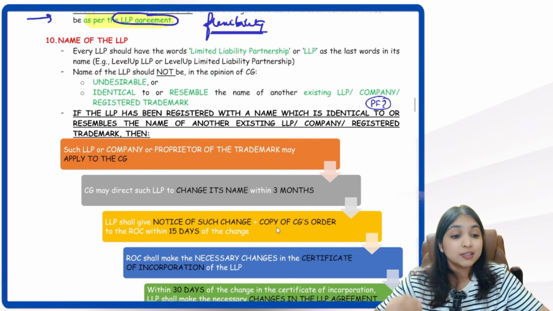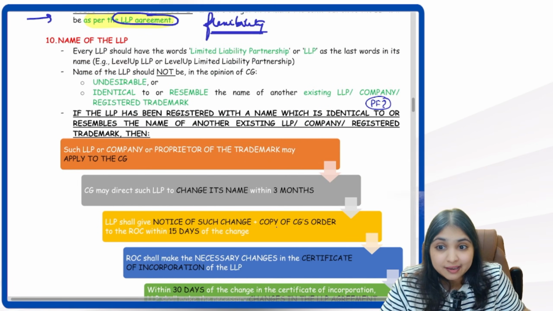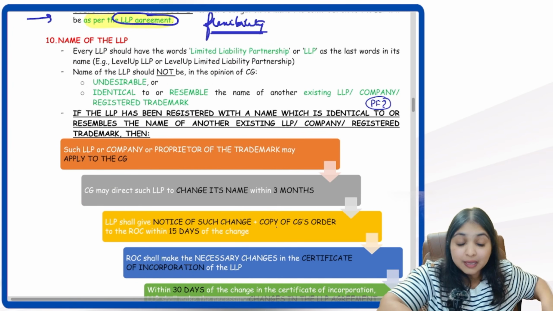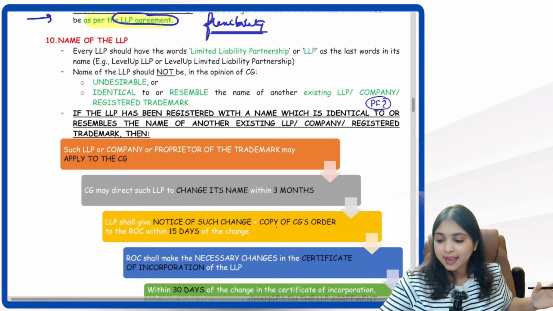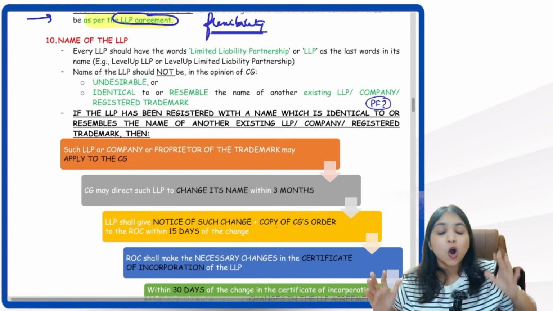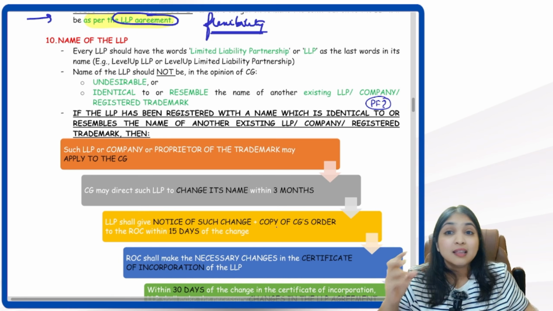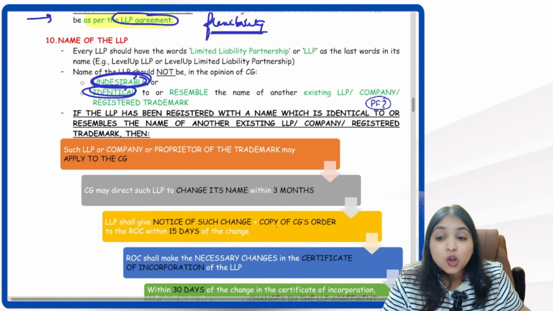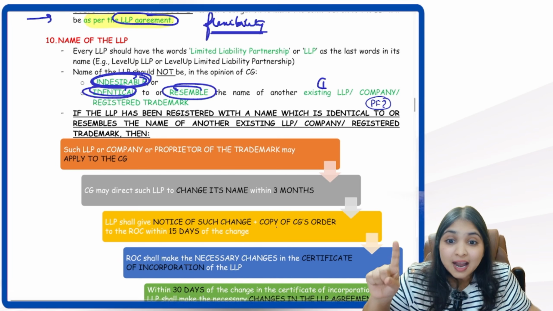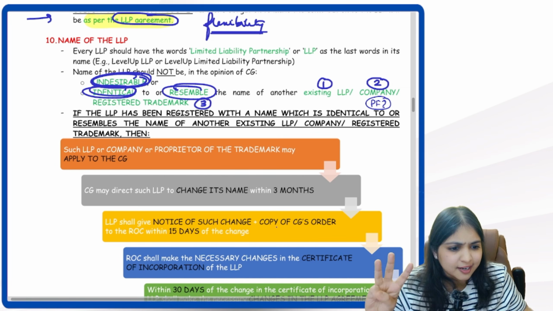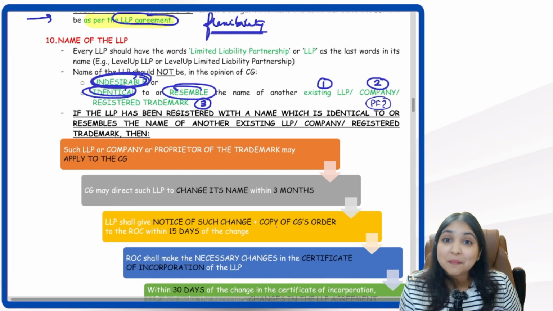Our next discussion is about the name of the LLP. Now, every LLP should have the words limited liability partnership or LLP in the name, so that everybody who enters into a contract with the LLP should know that, okay, this entity is an LLP. So therefore, every LLP should have the words limited liability partnership or LLP. They must have these words in the name. The name of the LLP should not be undesirable. Also, it should not be identical or resemble the name of another existing LLP, another existing company, or another existing registered trademark. Something similar you have in your Companies Act as well.